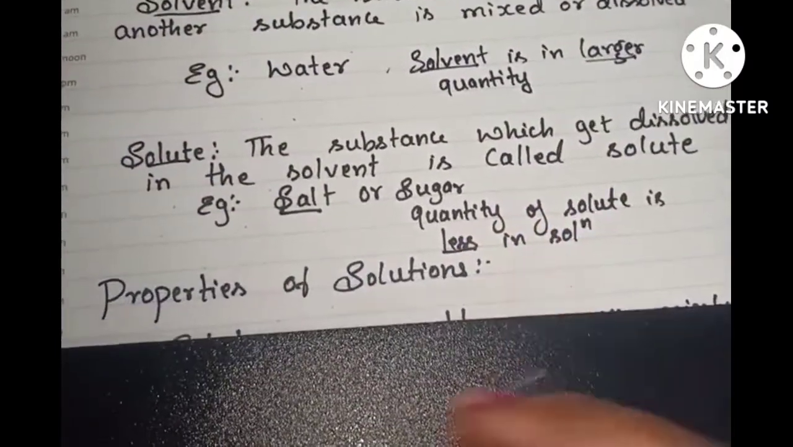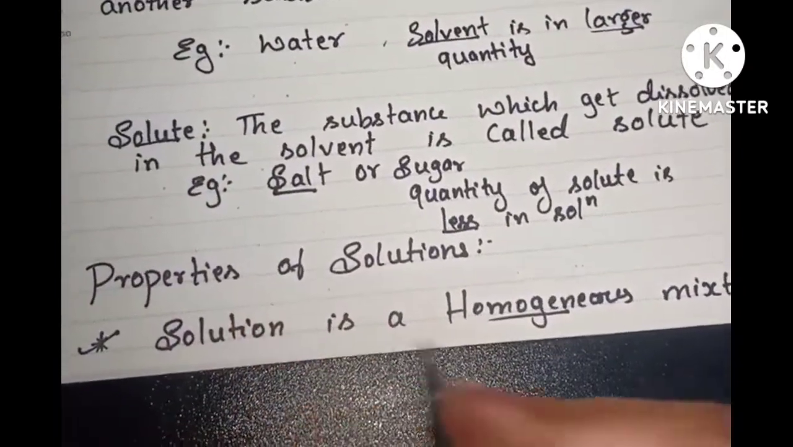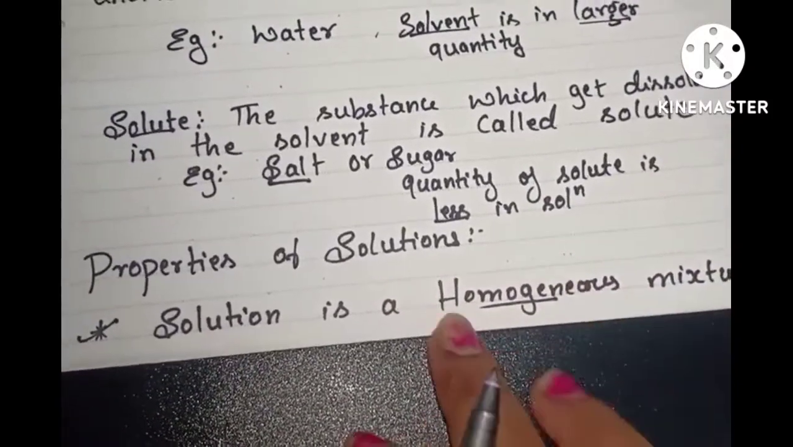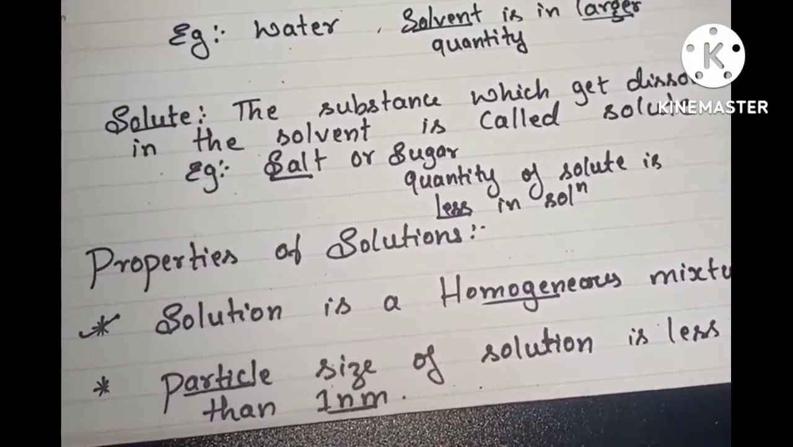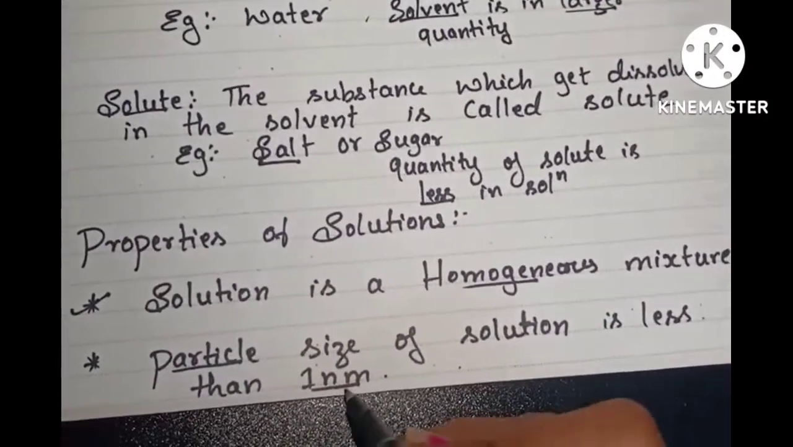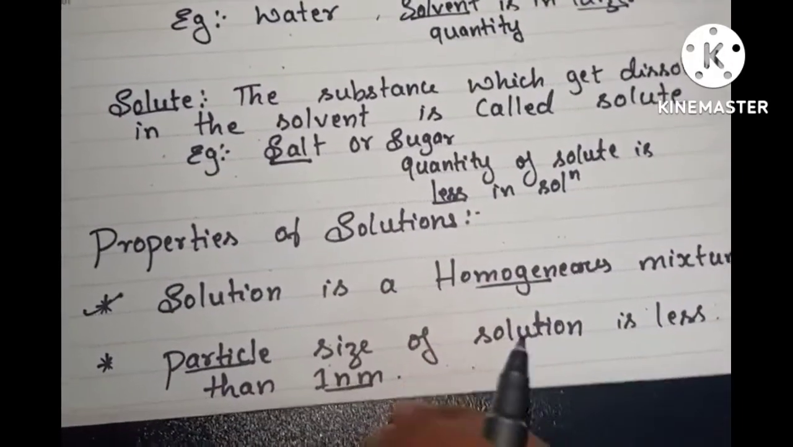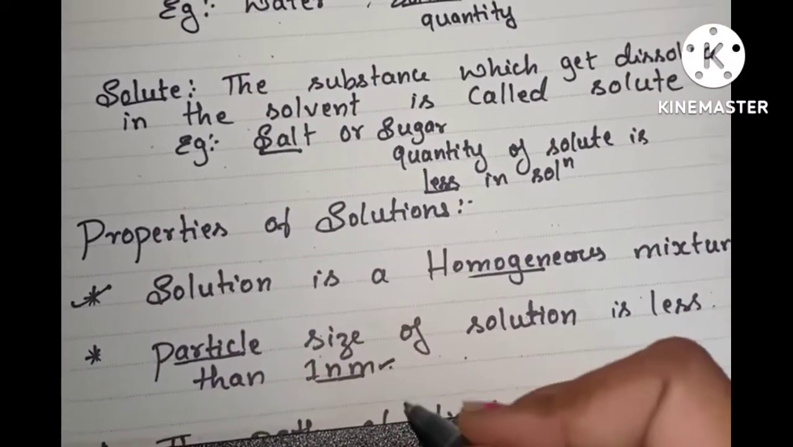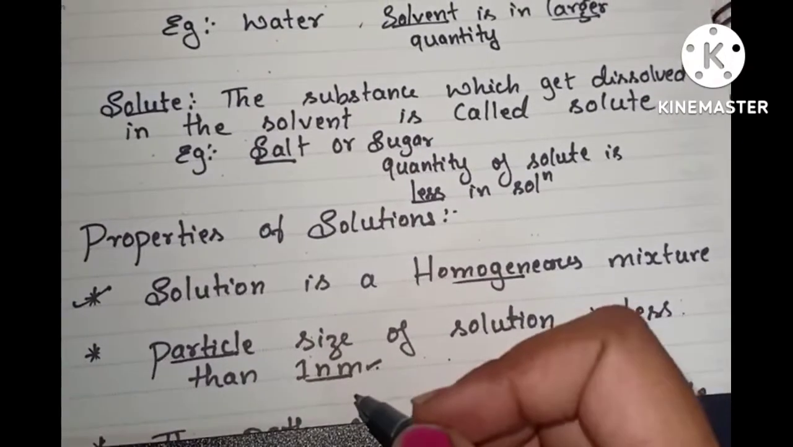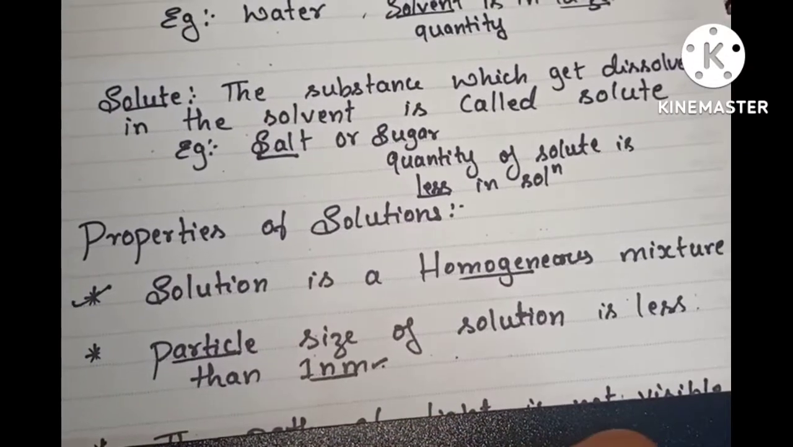Now let's see properties of solutions. First property, solutions are homogeneous mixture. Second property, particles cannot be seen through naked eyes. Particles of a solution cannot be seen through naked eyes because particle size is very less, less than 1 nanometer. So we cannot see particles through our naked eyes. Particles means particles of solute. Solute particles cannot be seen through the naked eyes.